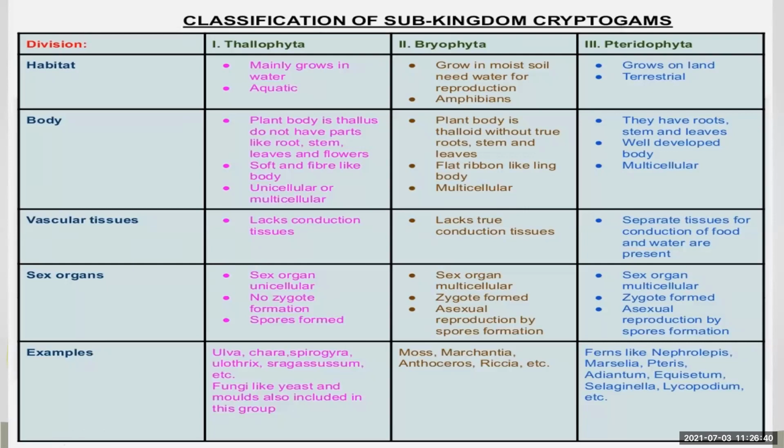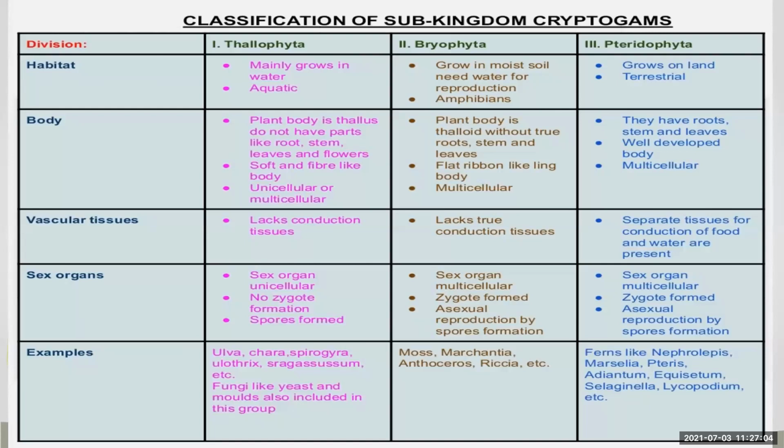So what we have studied in this entire lecture is the five kingdoms proposed by the scientist Robert Whittaker in 1969. He classified organisms into five kingdoms: Monera, Protista, Fungi, Plantae, and Animalia.